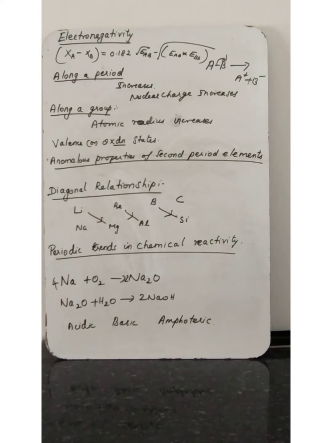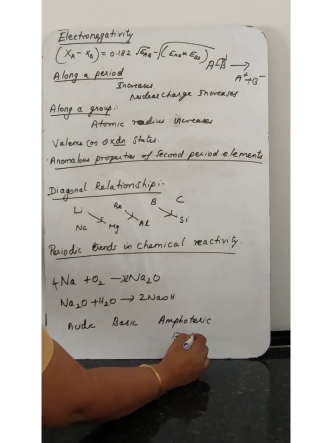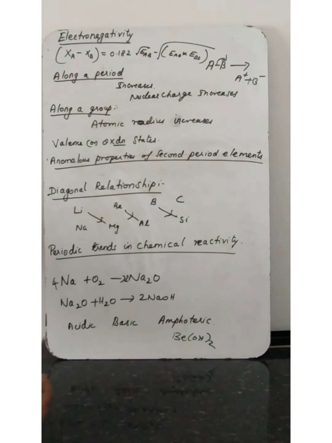Example: beryllium hydroxide, Be(OH)2, is amphoteric in nature; Mg(OH)2 is weakly basic; and barium hydroxide, Ba(OH)2, is strongly basic. Beryllium hydroxide reacts with both acid and base, as it is amphoteric in nature, and gives a salt-like product. Understood? Thank you.